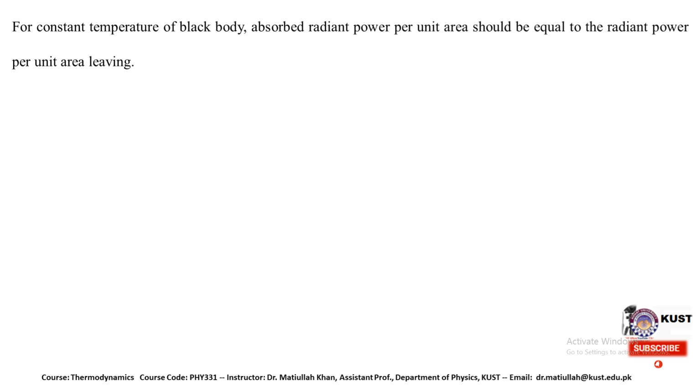For a constant temperature of the black body, the absorbed radiant power per unit area should be equal to the radiant power per unit area leaving. If we consider the black body in equilibrium, the main condition is that the radiant power emitted by the body should be equal to the radiant power absorbed by the same body. At that time it will be at a constant level, or at equilibrium. So this is the condition for H, and H should be equal to R_WB.